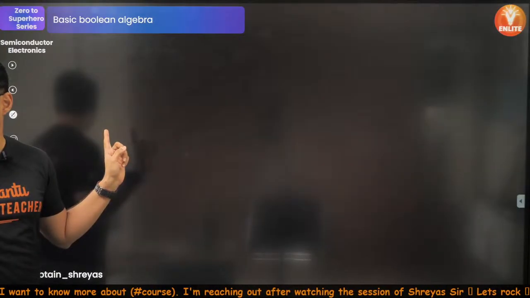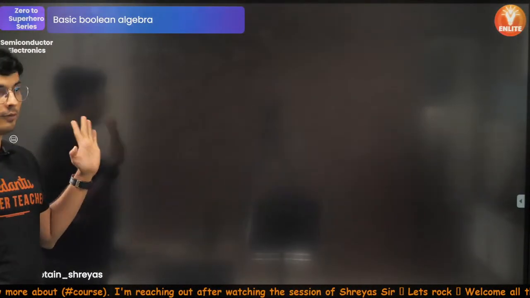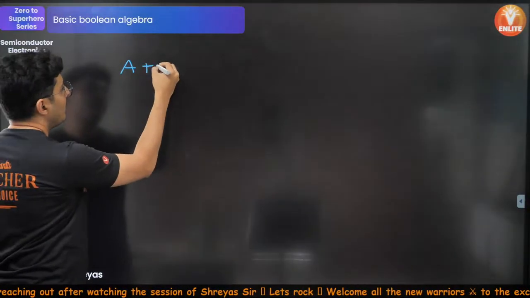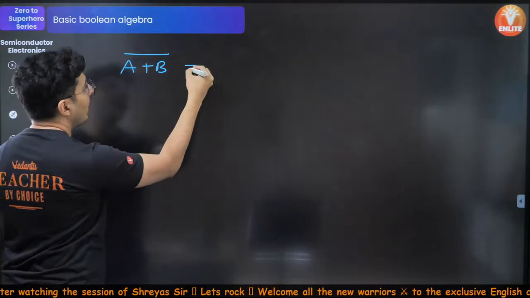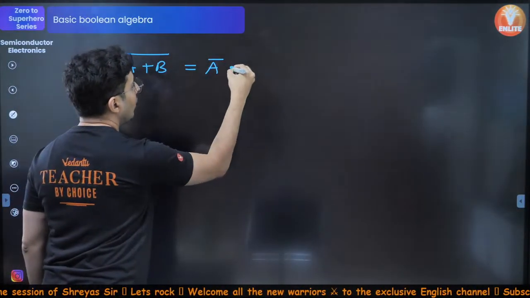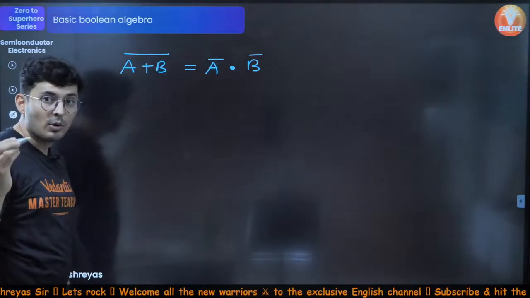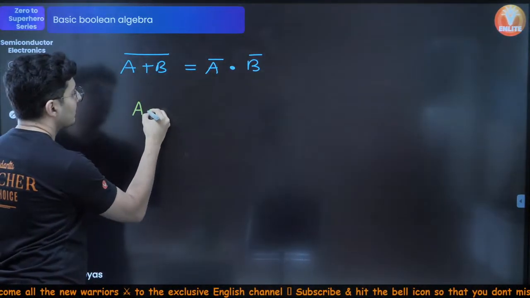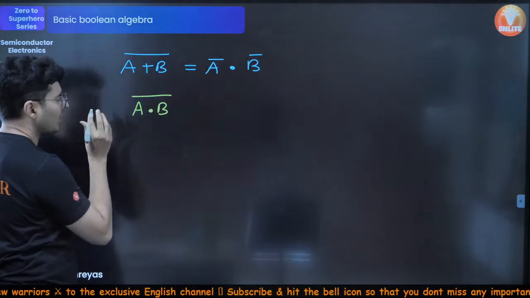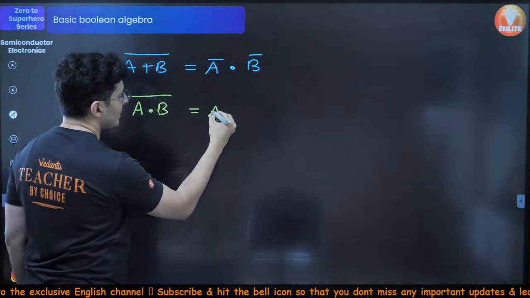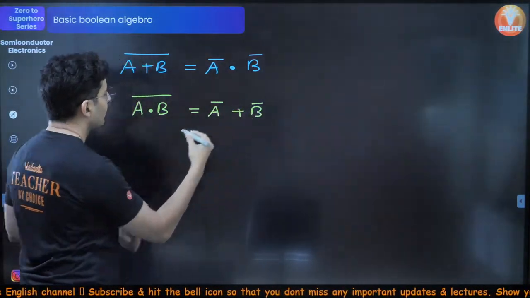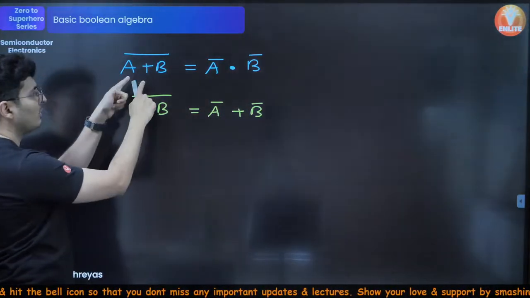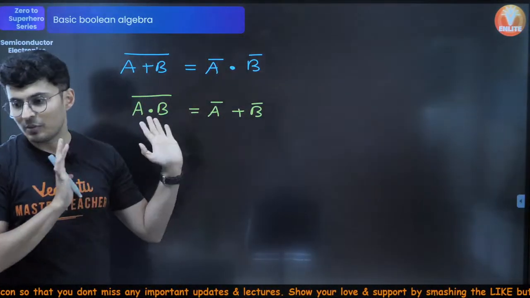And this theorem, remember it, guys, very, very important. I'm not sure how many of you know this particular theorem. A plus B whole bar is A bar dot B bar. This is one theorem, De Morgan's theorem it is called. And the next important thing is A dot B whole bar is A bar plus B bar. You split it, but convert dot into plus. If it was plus, make it into dot.